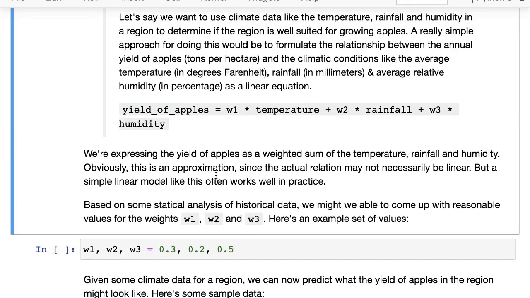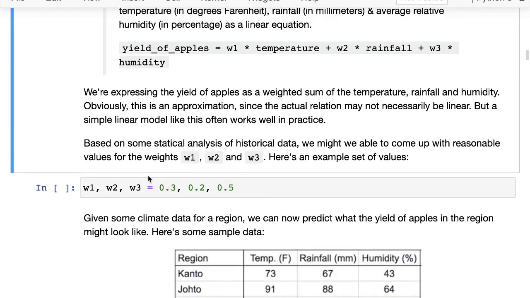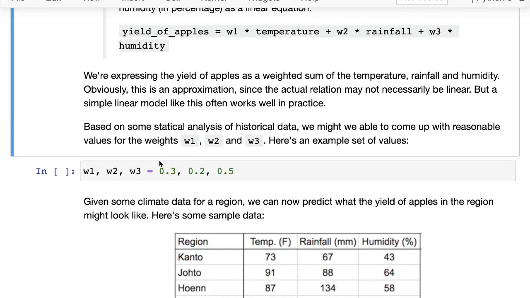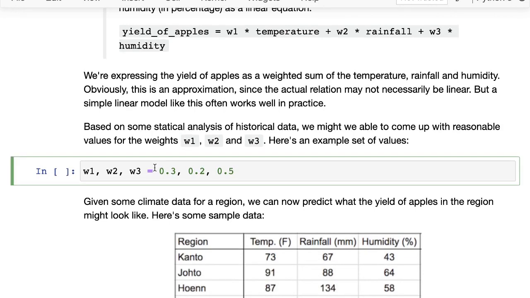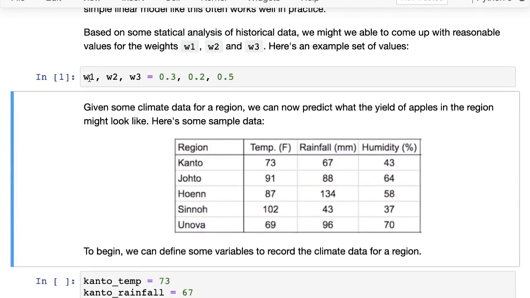Now obviously this is an approximation, because the actual relationship may not necessarily be linear, but a simple linear model like this often works really well in practice. And then we might do some statistical analysis of the historical data, and based on that, we may be able to come up with a reasonable set of values for the weights W1, W2 and W3, just based on looking at some historical data. So here is an example set of values. Now you have these weights W1, W2, W3.